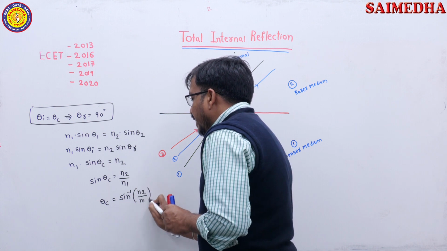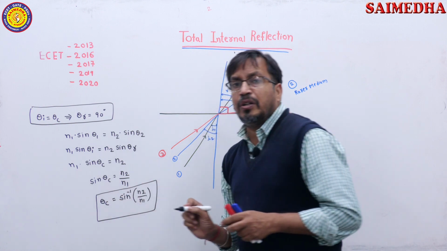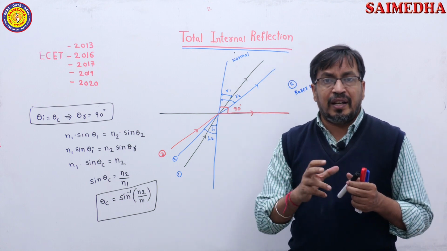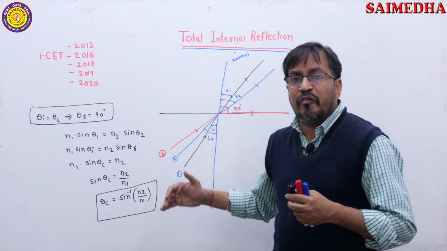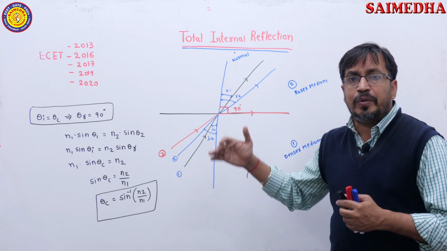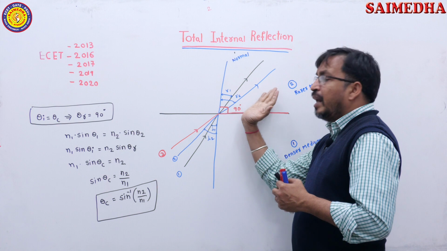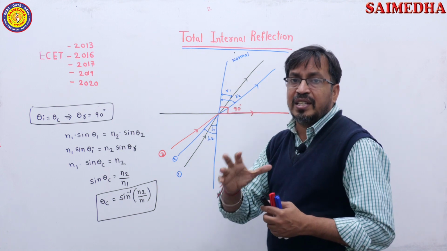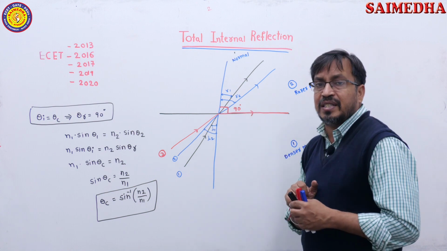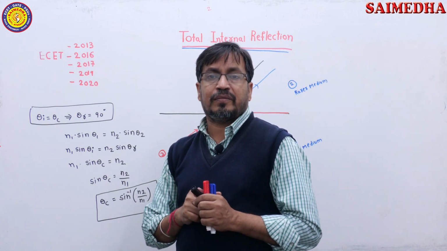Students, a very, very important formula. The critical angle formula is what? Theta c equals sin inverse of N2 by N1. So, here we consider light rays travelling from a denser medium to a rarer medium. When light rays travel from a denser medium to a rarer medium, what happens? The refracted ray moves away from the normal. At a particular angle of incidence, the refracted ray travels along the plane of incidence. That angle of incidence is known as the critical angle.